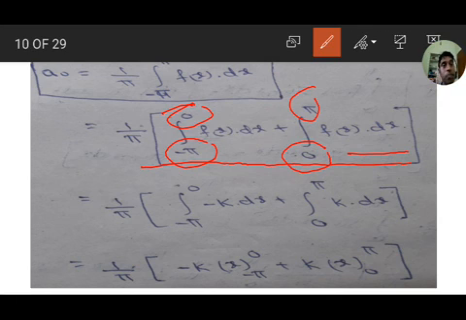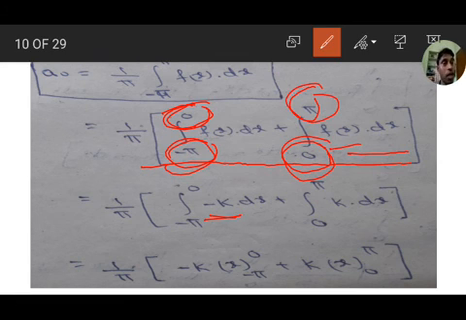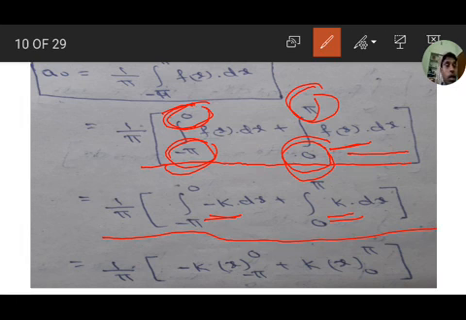So from minus pi to 0, f of x value is minus k, and from 0 to pi, f of x value is k into dx. Therefore we get 1 by pi, minus pi to 0 minus k into dx plus 0 to pi k into dx.